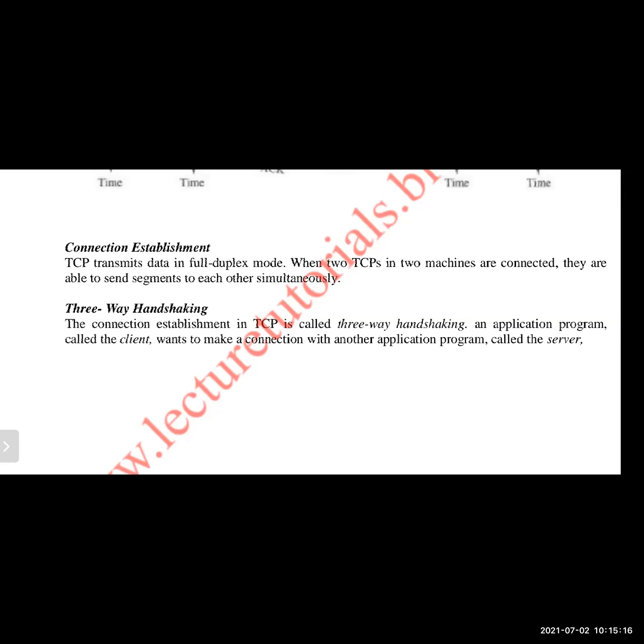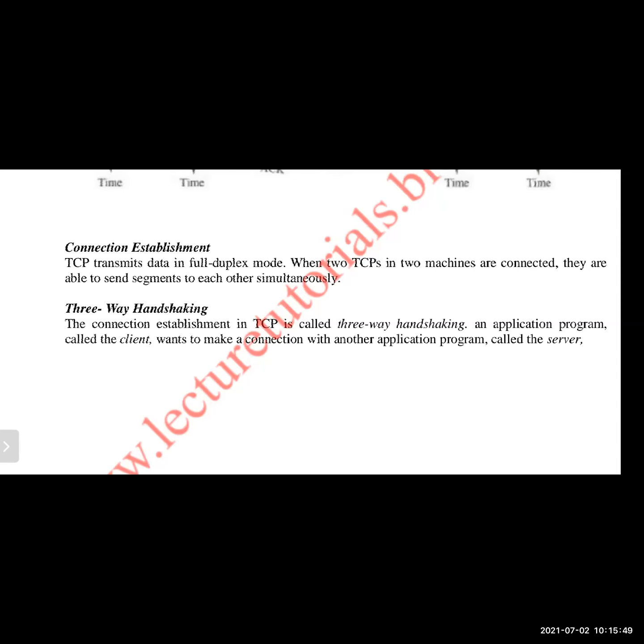ఇక్కడ మనం యూజ్ చేసేది అంటే from the TCP connection establishment they are using the 3-way handshaking. Here, what is 3-way handshaking? What is happening here is when a client wants to send a connection request to the server. That is the first handshaking. One way. When the client wants to make a connection with the server, he will send a connection request to the server. That is the first one.